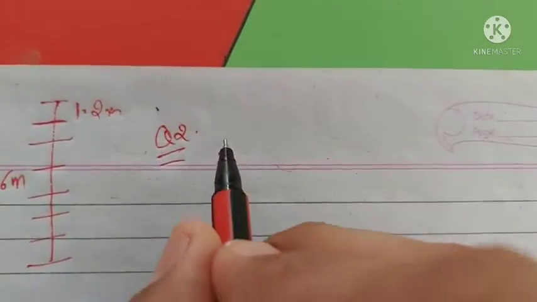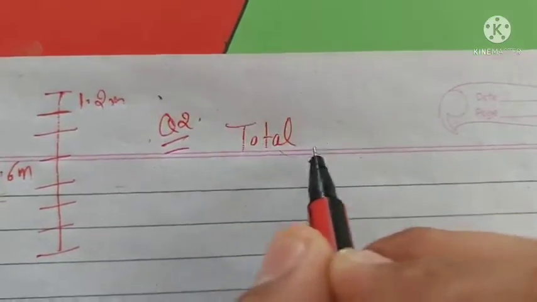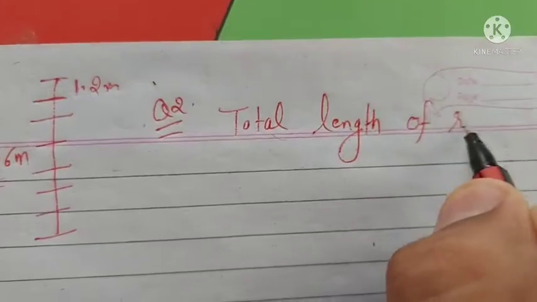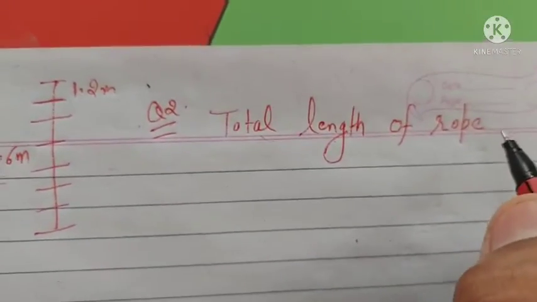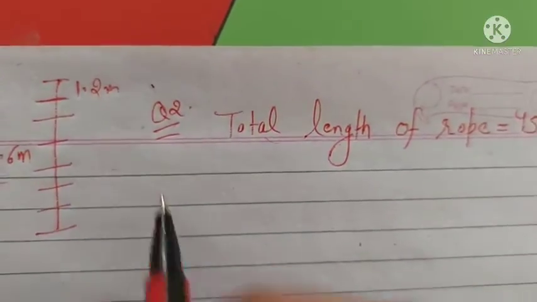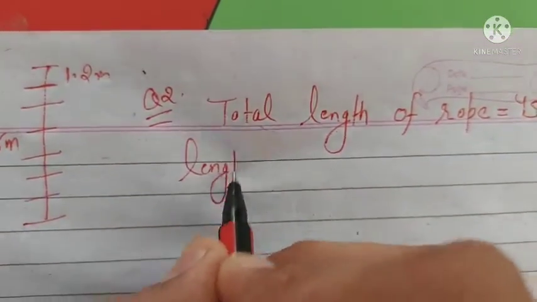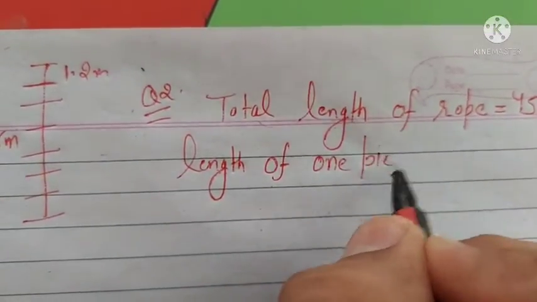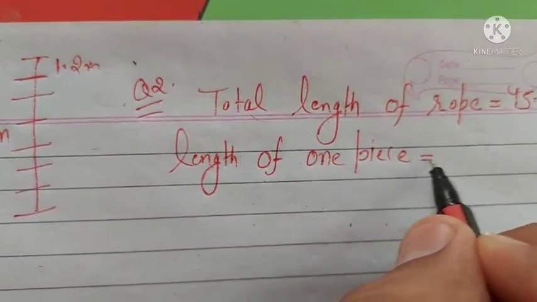Whatever is given in the question, you should write that. Total length of rope is equal to 45.6 meter. Length of one piece is equal to 1.2 meter.